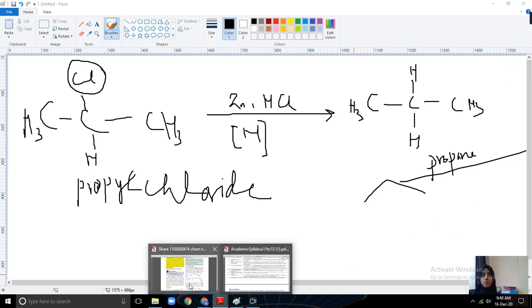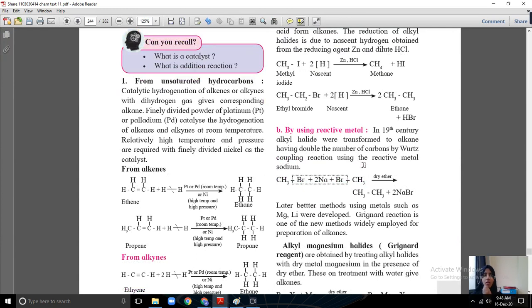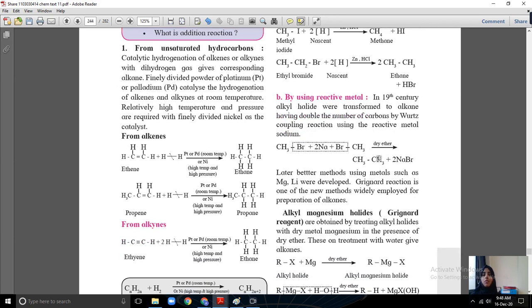Now the next method is by using reactive metal. Reactive metals, for example, are sodium and magnesium. When alkyl halides and reactive metals react, they form a reagent called Grignard reagent.